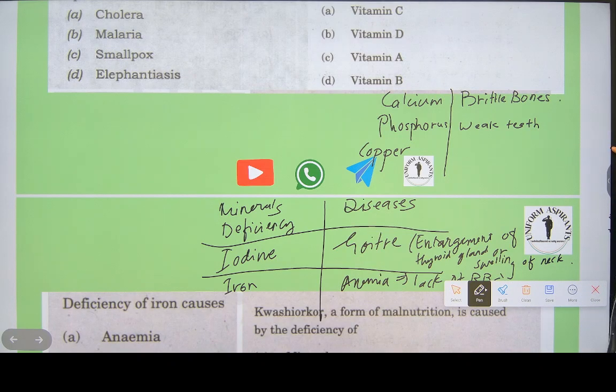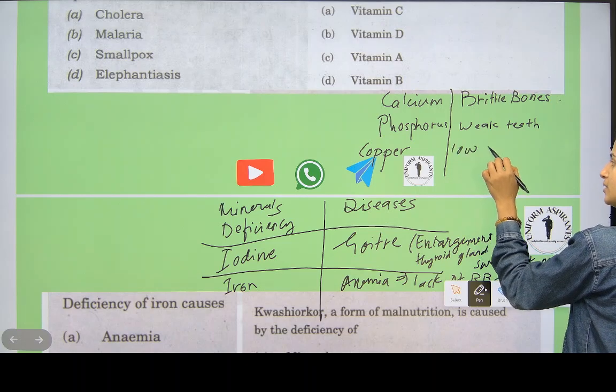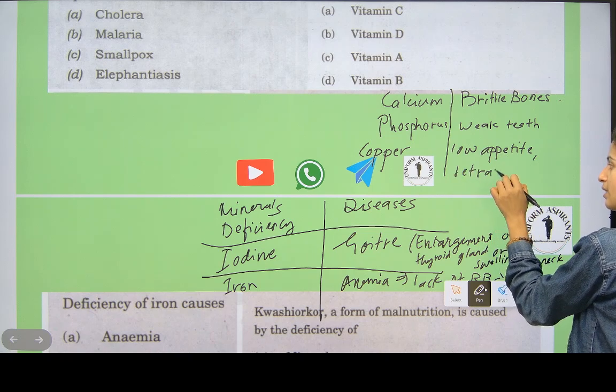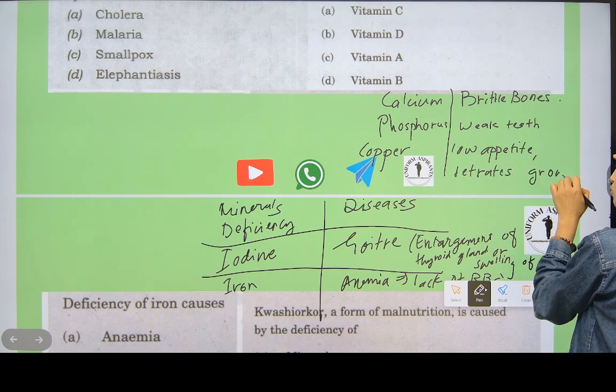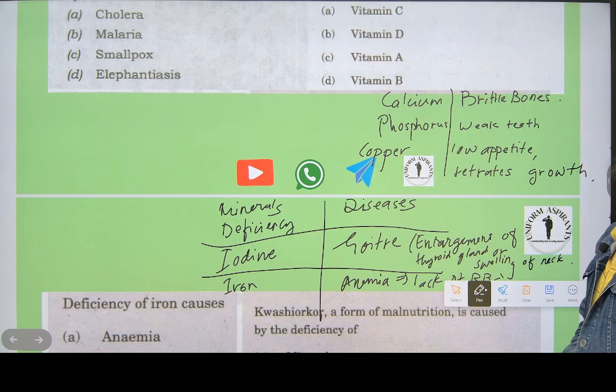Can anybody tell? Fast. Deficiency of copper causes low appetite and retards our growth. Low appetite means you do not feel like eating anything. Note this down fast.